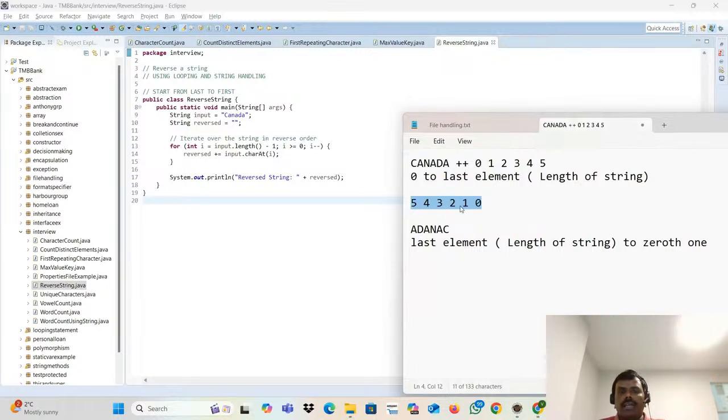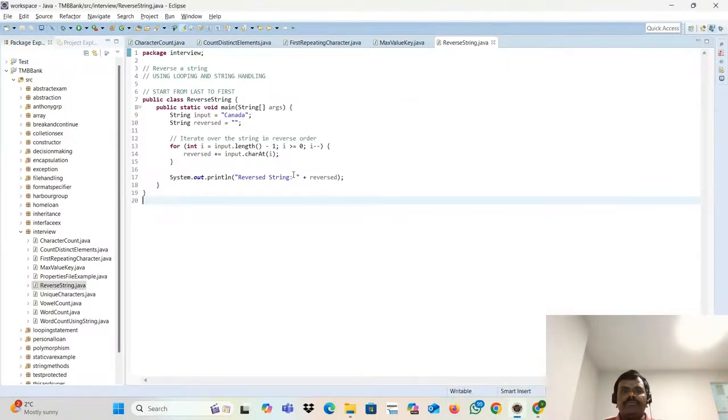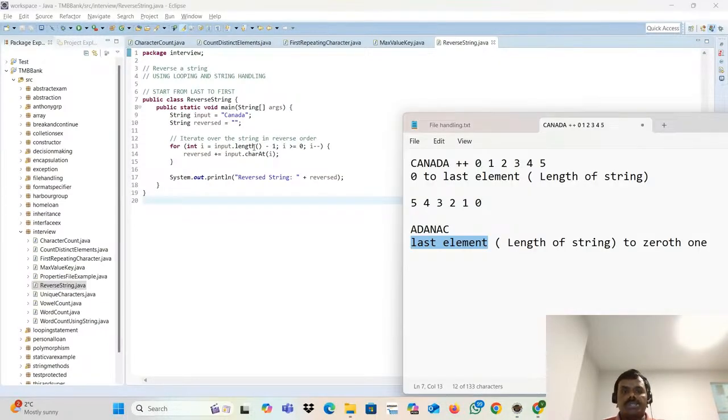How do you start from the last element? See here, string input is equal to Canada. You want to reverse it, right? You need to get the reversed string. For that, we are using line number 10. Where to start? The last element. How to find the last element? Length of the string. The length of the string will return 6. Then you have to minus 1.